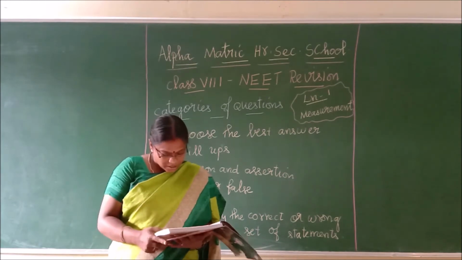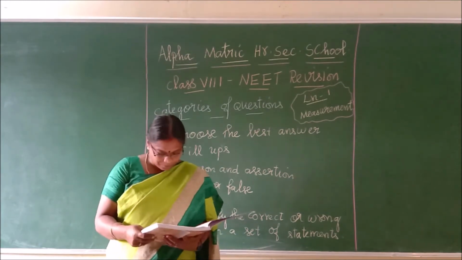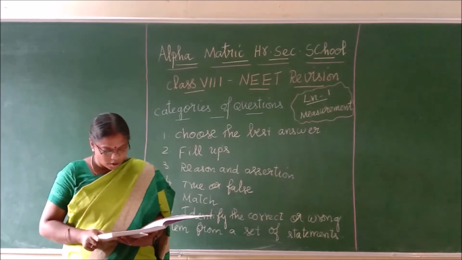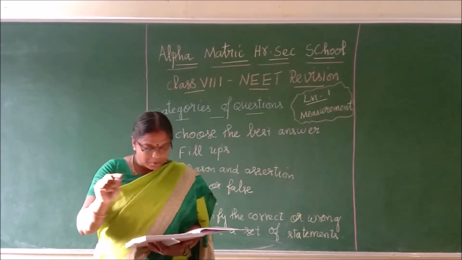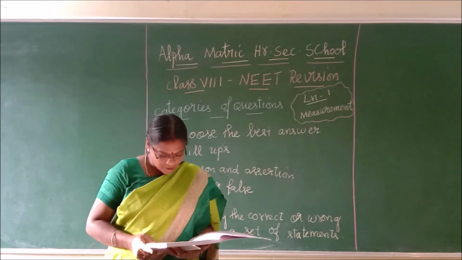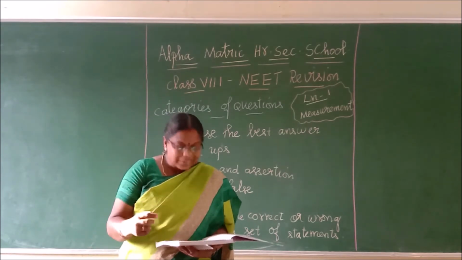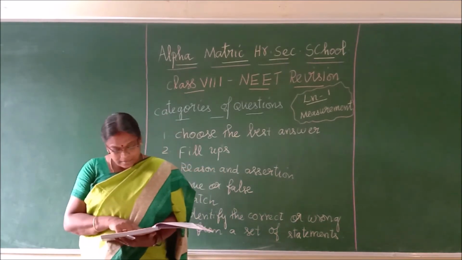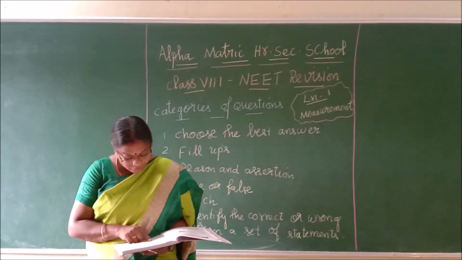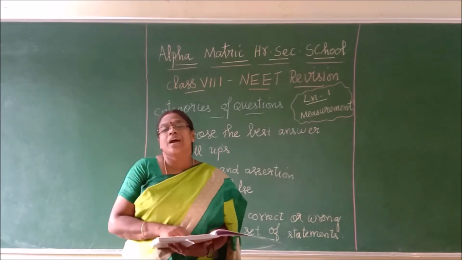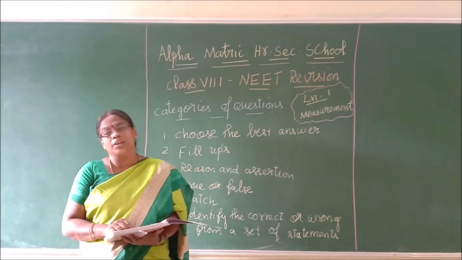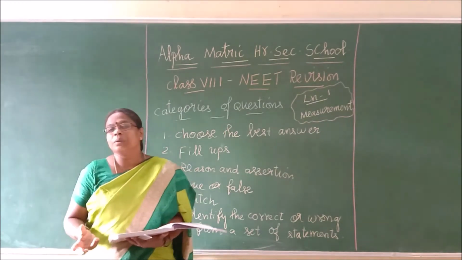Now you come to page number 1. In the third line, physics is based on dash experimental observations. And in the first paragraph, the last line, scientific theories are valid only if they are confirmed through various experiments. So, children, when I say a statement, don't think this will be the question, that will be the answer.